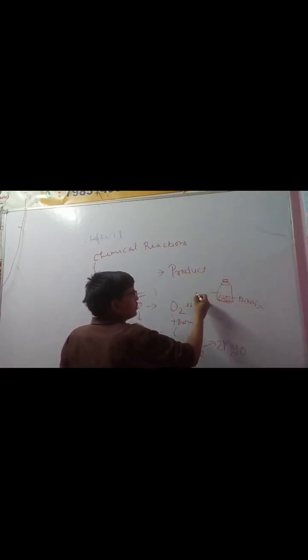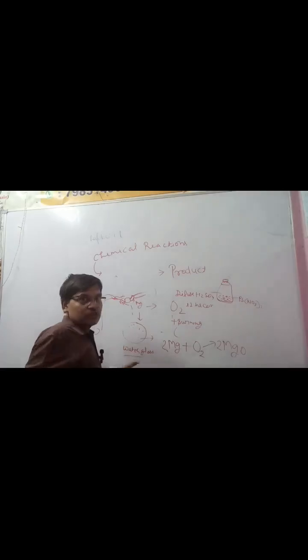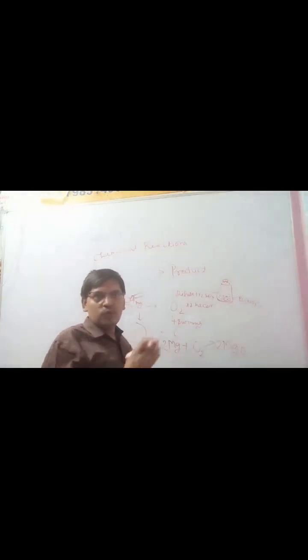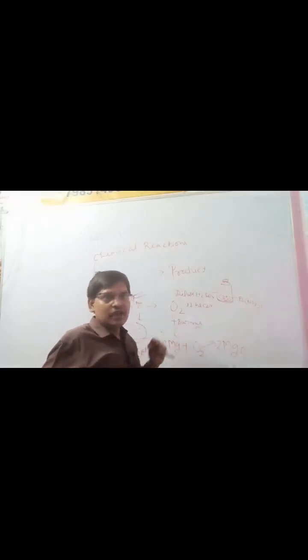Here we have taken H2SO4, means sulfuric acid in the dilute form. What is the dilute form? Means we have mixed water into the original chemical to make it lesser strength and less concentration.